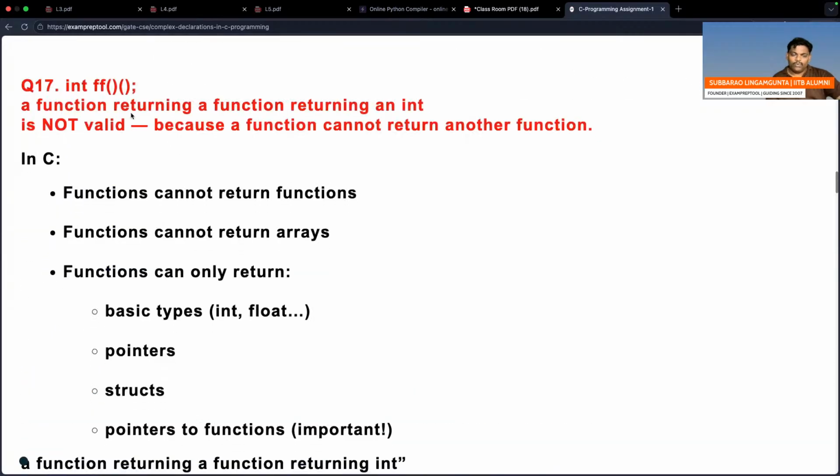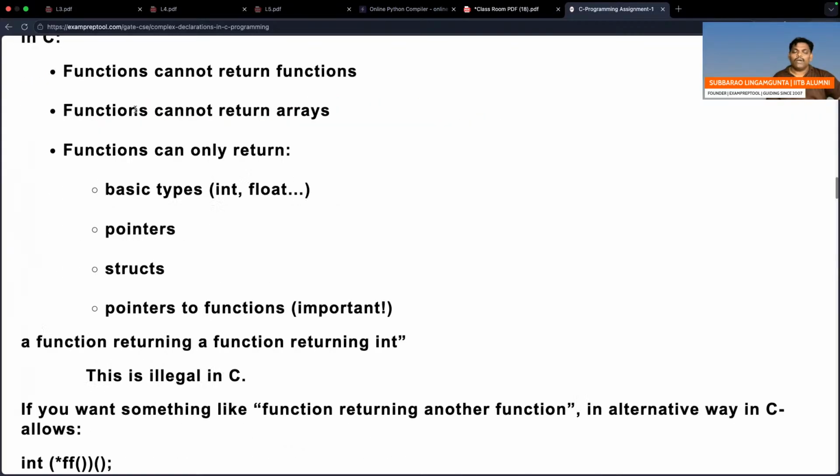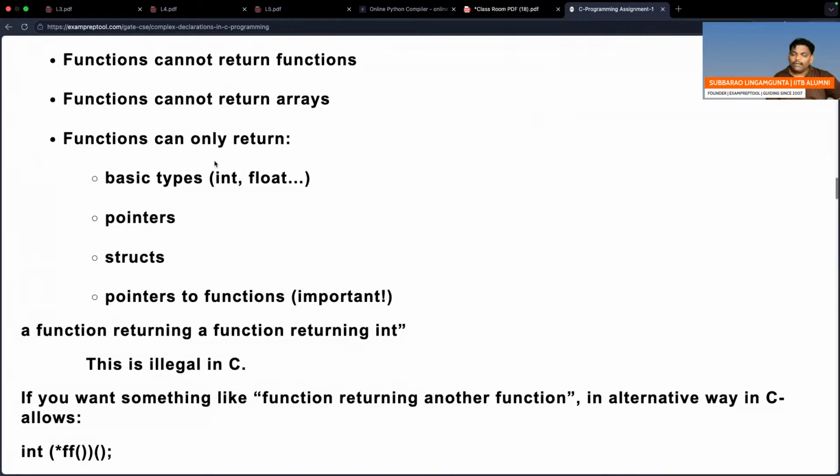Next one, can you see this one? Int FF. What is it saying? FF is a function which returns again a function. A function cannot return a function. It is again invalid. Directly, don't return a function. Directly, don't return arrays. Indirectly you can do it. A function cannot return a function or an array.